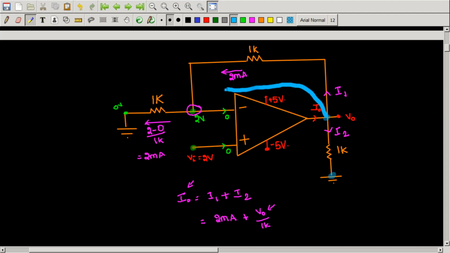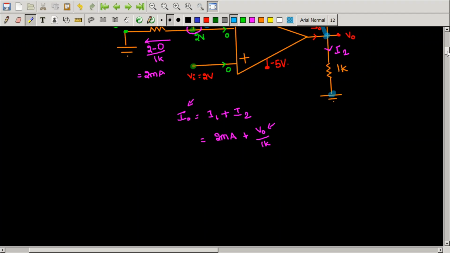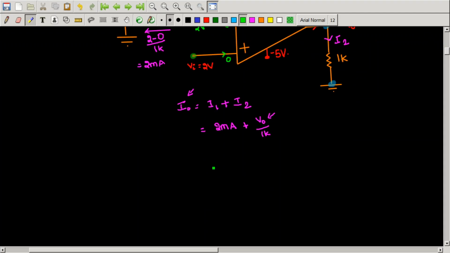V naught minus 2 volts by 1k is simply 2 milliamperes. So let me write that. V naught minus 2 volts by 1k is 2 milliamperes. That implies my V naught is equal to 4 volts.